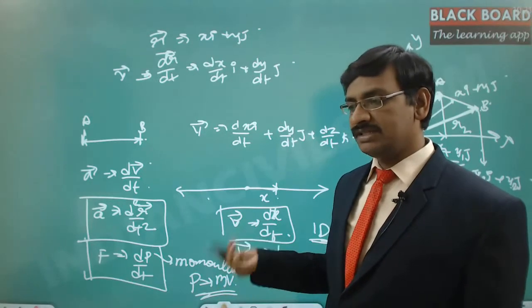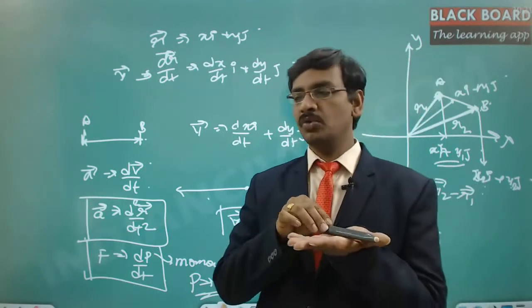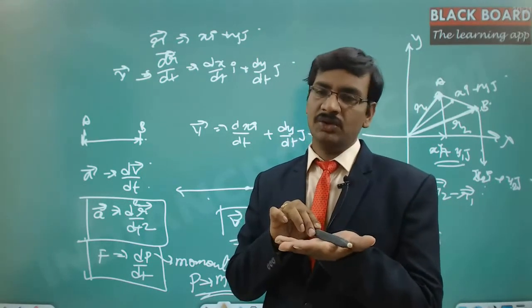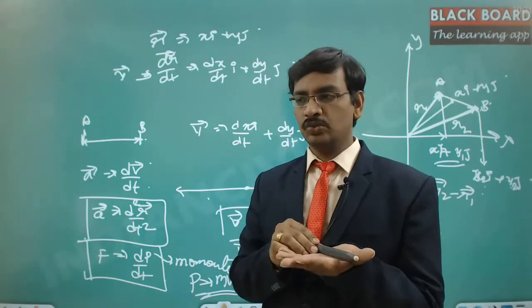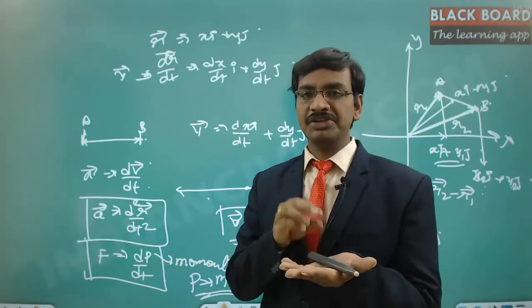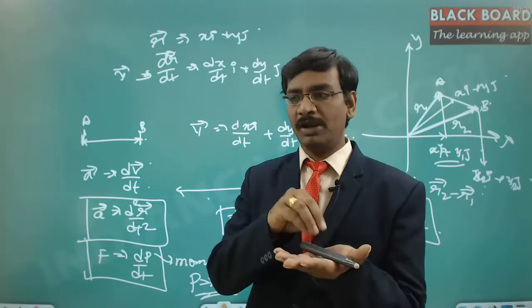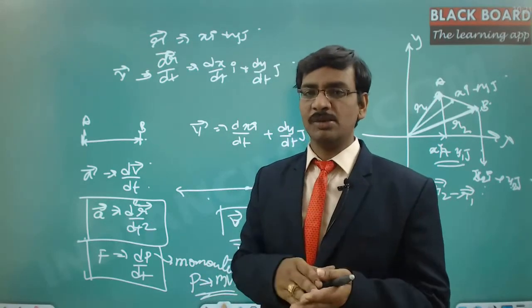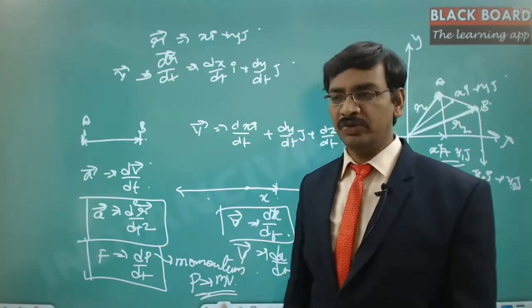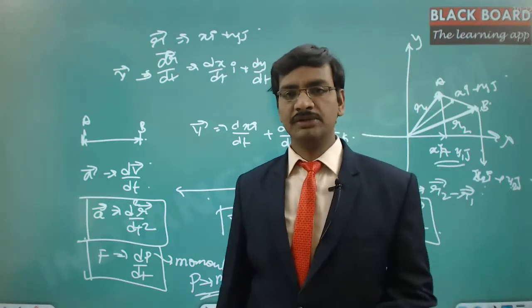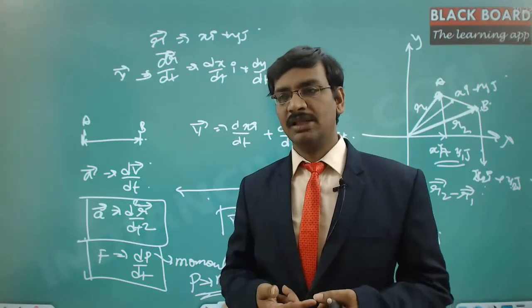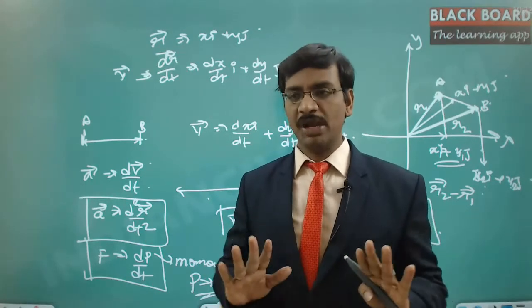Now consider the rate of change of momentum. Suppose I take this pen and want to move this block. As the mass of this block is very small and the velocity I want to give is also very small, the product of these two, the momentum, is small. The momentum change is the essential component: how much force I need to apply. If the mass is very high, such as a big building, whatever force I apply, I will not be able to move it. For a car to move, I need to apply more force. Why? Because even for a very small velocity, the mass of the car is very high. Hence I need to apply more force.